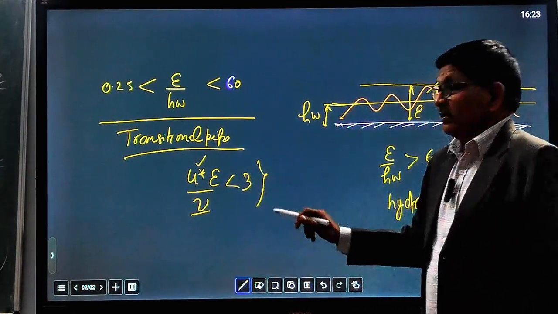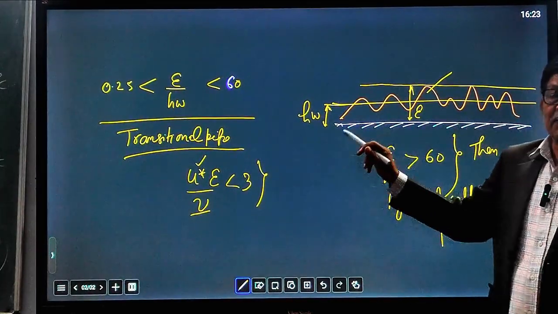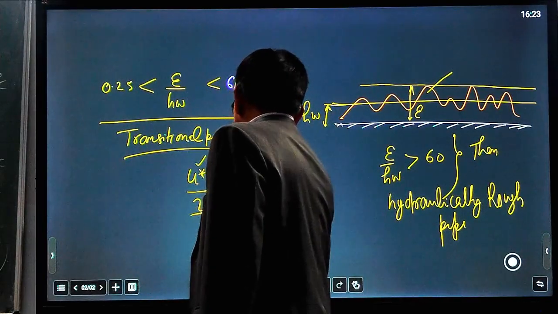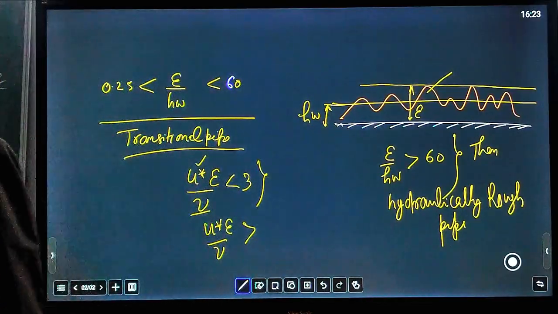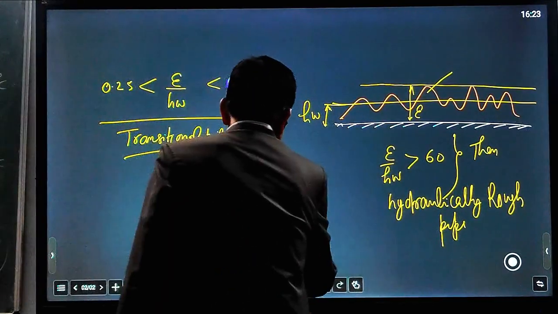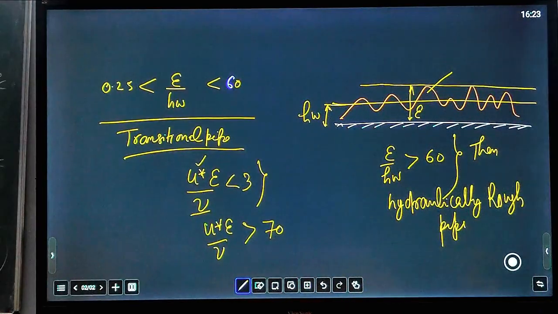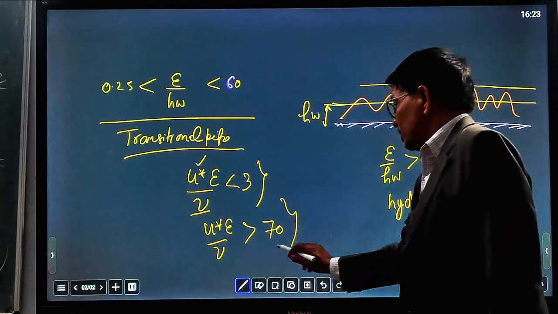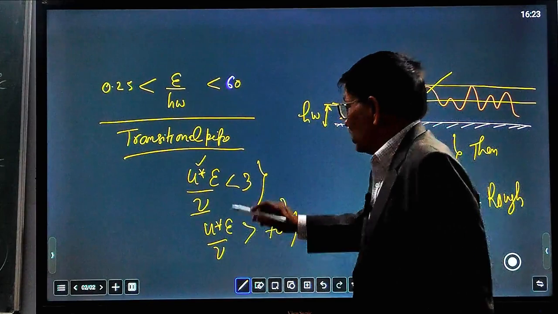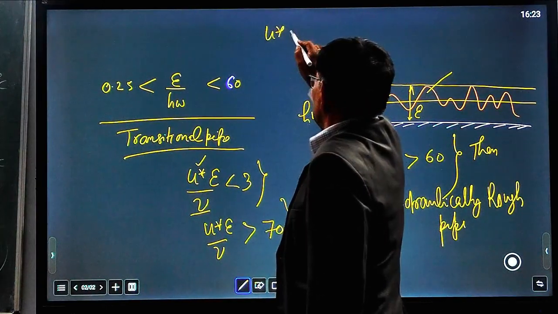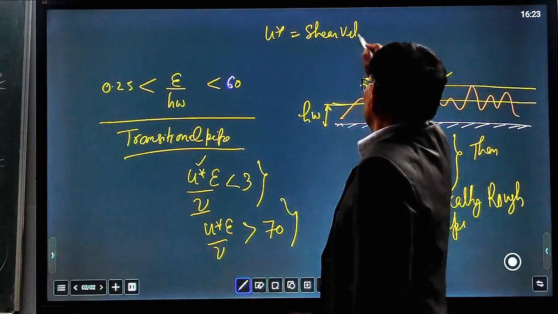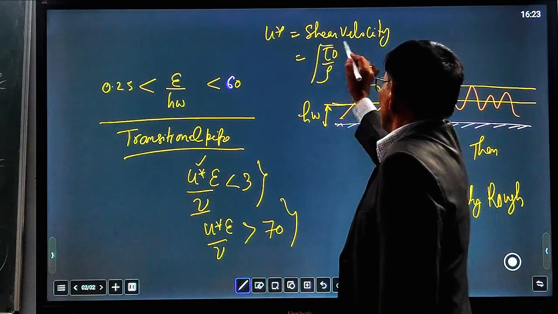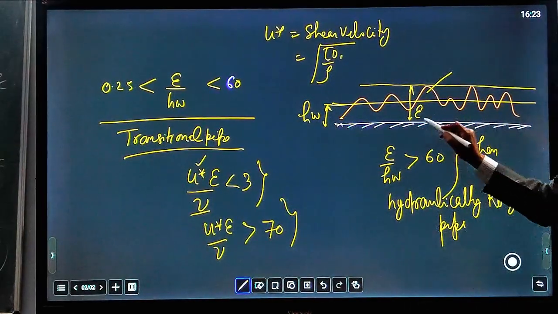If this value is less than 3, then the pipe surface is fully smooth, and if U star epsilon upon nu is greater than 70, then this is the condition for a totally hydraulically rough pipe. U star is the shear velocity, which I will define later. It is equal to the square root of tau naught upon rho, where tau naught is the wall shear stress.